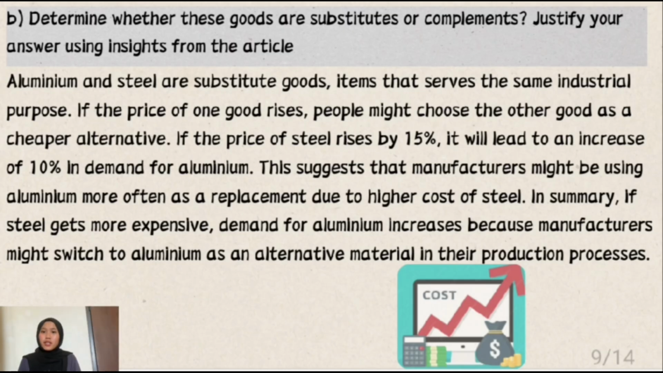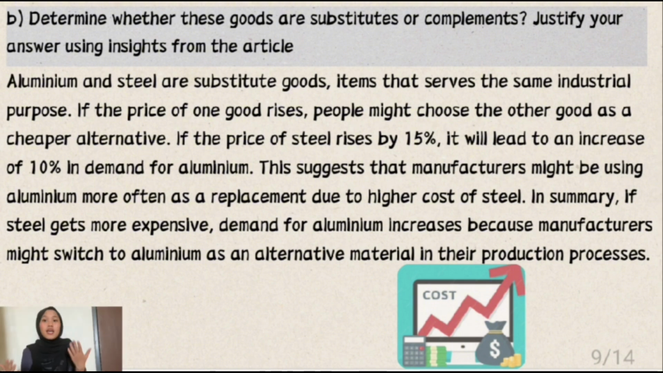For question 3b, determine whether these goods are substitutes or complements. Justify your answer using insights from this article. Aluminium and steel are substitute goods, which serve the same industrial purpose. If the price of one good rises, people might choose the other good as a cheaper alternative. If the price of steel rises by 15%, it will lead to an increase in demand of aluminium by 10%. This suggests that manufacturers might be using aluminium more often as a replacement due to the higher cost of steel.